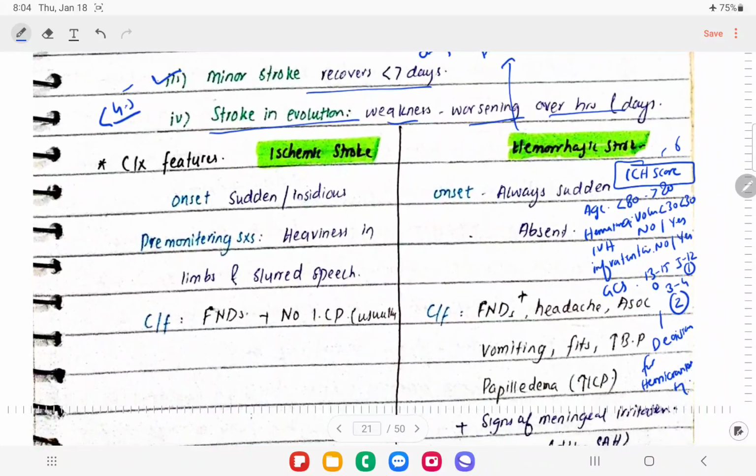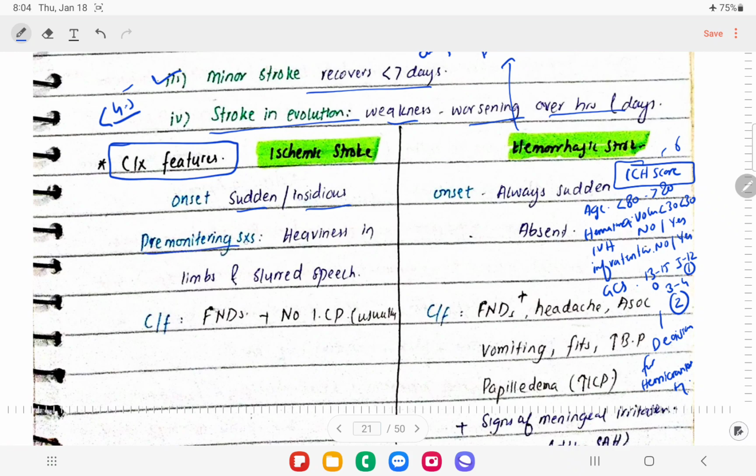Right, so let's talk about clinical features. We have gone through the causes of acute ischemic stroke and the causes of hemorrhagic stroke. So let's talk about clinical features and compare both of these. In acute ischemic stroke, the onset is mostly sudden, can be insidious, right.